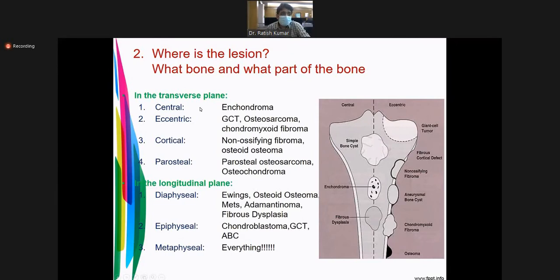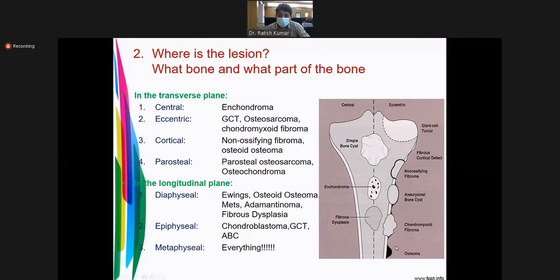Second, in the transverse plane, the lesion is either central or eccentric, just like GCT is eccentric. Simple bone cyst is central. Cortical, non-ossifying fibroma is cortical. The cortex is involved in these tumors. Parosteal, just like parosteal osteosarcoma and osteochondroma, we will discuss later.